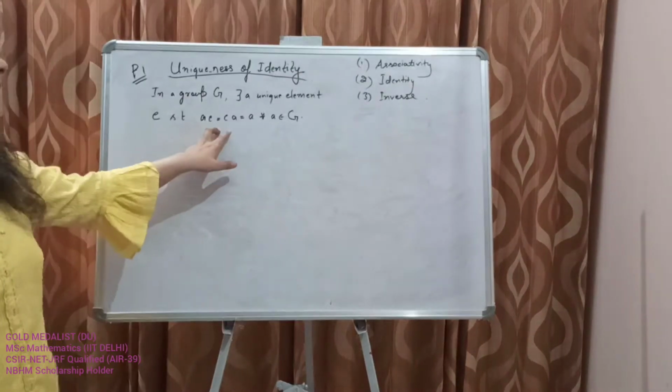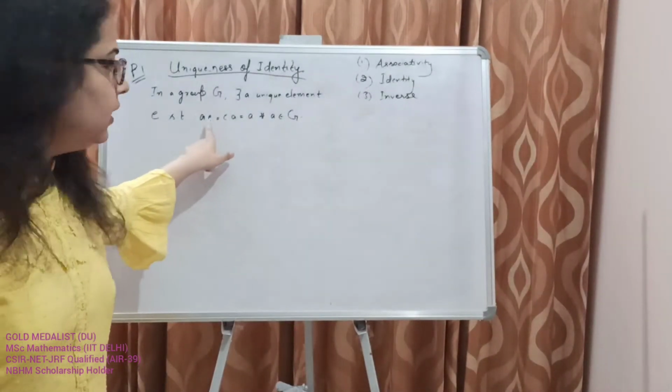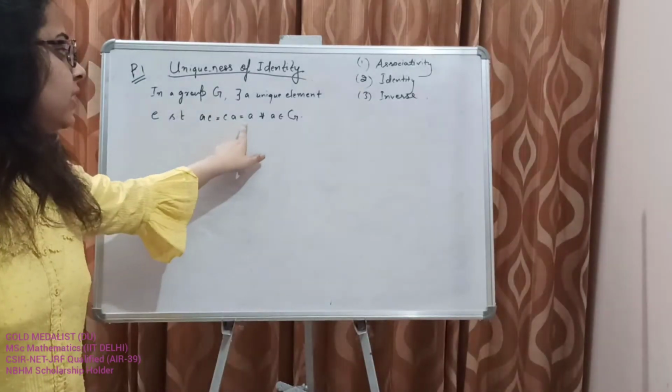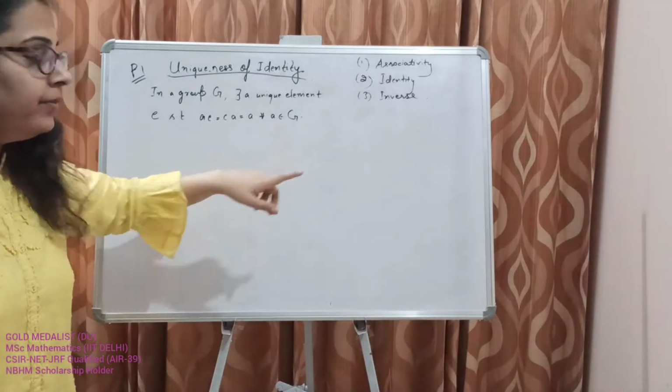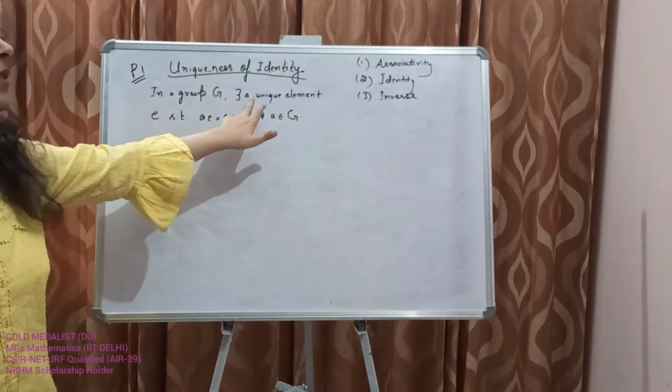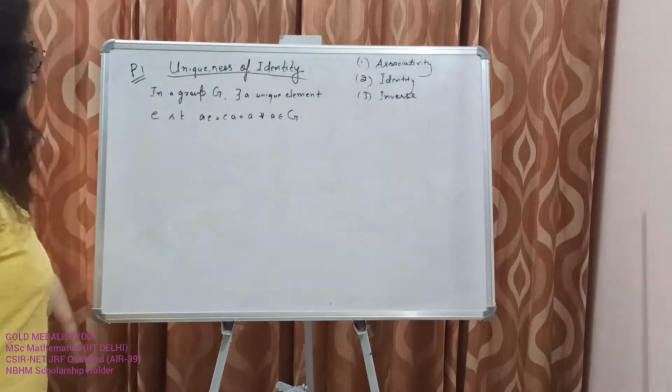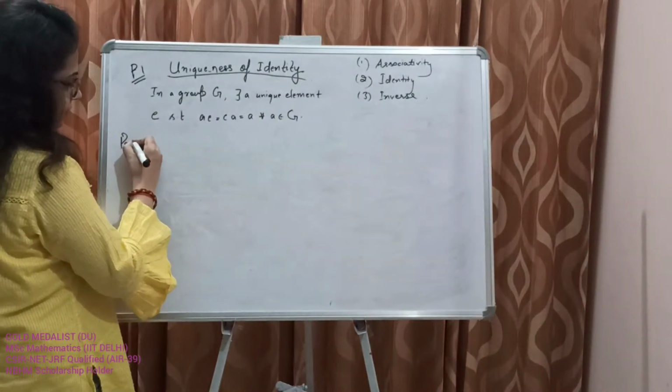We know that this is the definition of an identity element. Now we say that this identity has to be unique. Now we come to the proof.